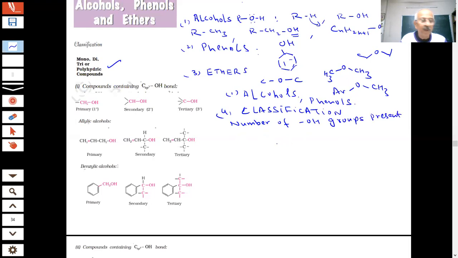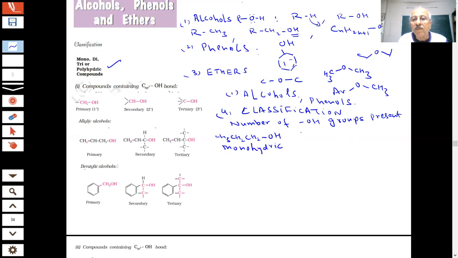Number of OH groups present. For example, student, if I write CH3CH2CH2OH, it has only one. These are examples of monohydric alcohols.